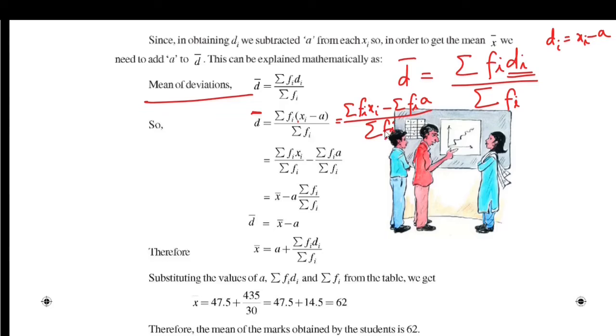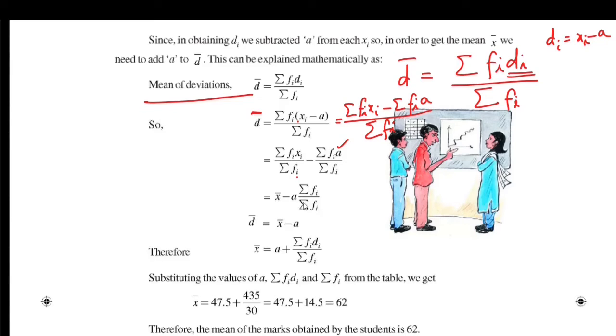Now taking the denominator for each term, we get sigma of fi xi by sigma of fi minus sigma of fi a by sigma fi. As a is constant in every term of fi a, we can take a as common.